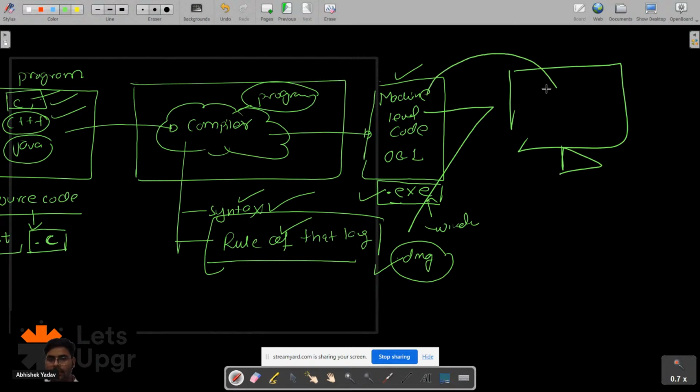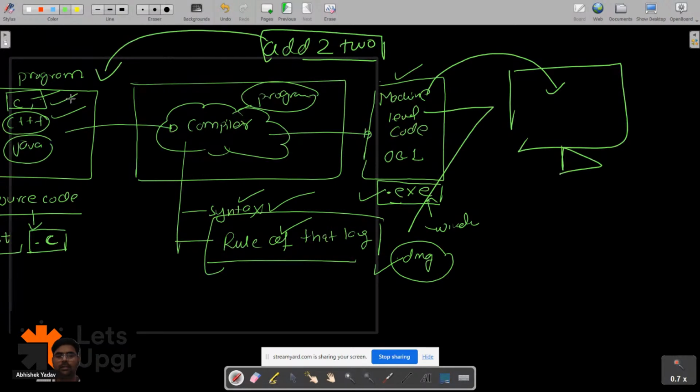It instructs the computer that, hey, this person wants to do this particular task. Let's assume you want to add two numbers. So what you have done, you have written a program in C, C++ or Java, or in any other language. After that, you will compile the code. The compiler is the program that will check the syntax and the rules of the language.